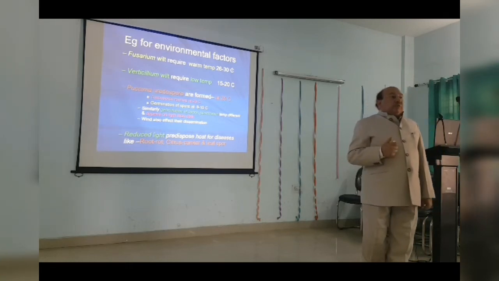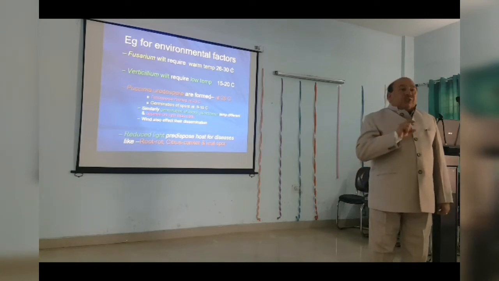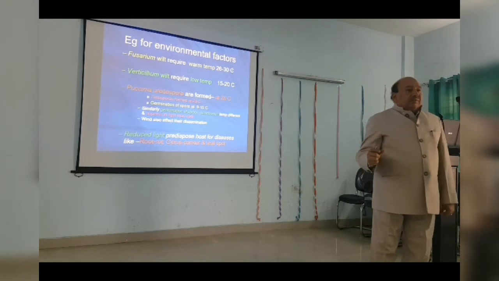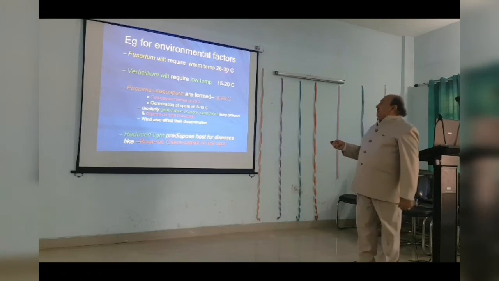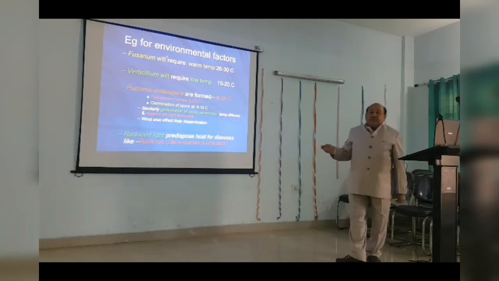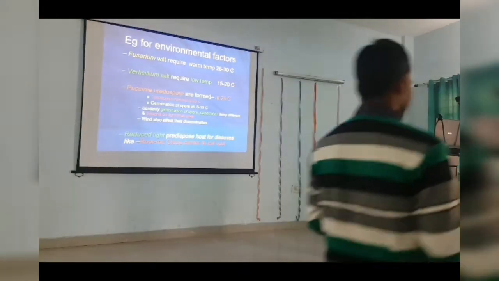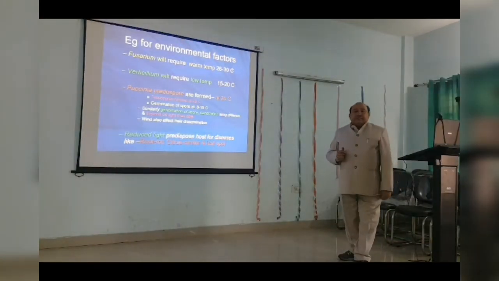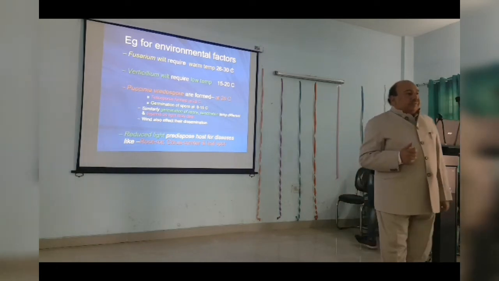It means the temperature requirement for both the wilts is different. It clearly shows that different pathogens require different environmental conditions for the development of disease. So Fusarium wilt is at the warm temperature, whereas Verticillium wilt is at the low temperature. Similarly, if you look into Puccinia, Puccinia has a great variation in temperature and environmental condition.